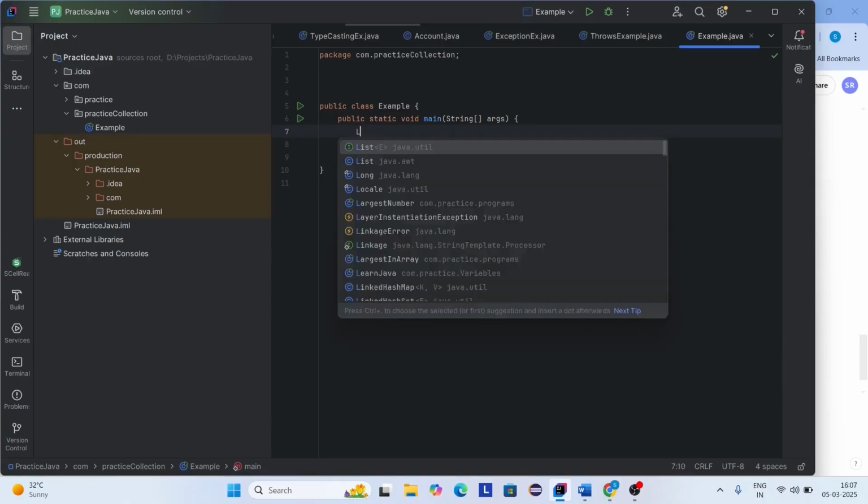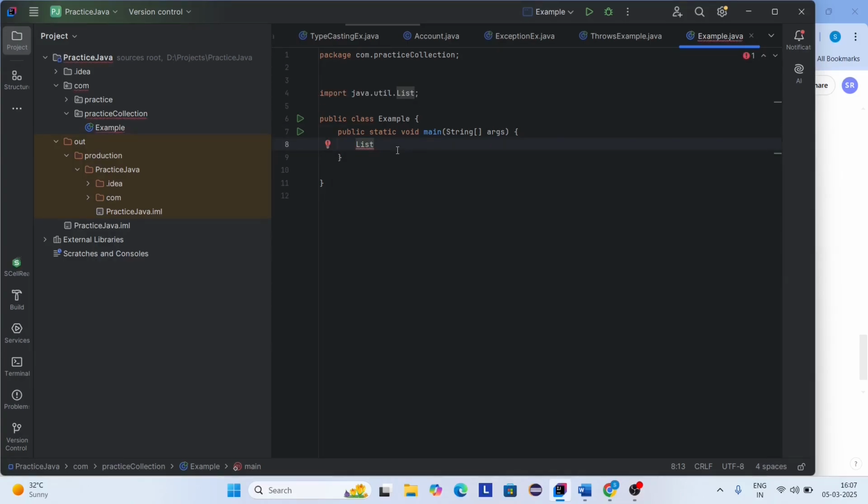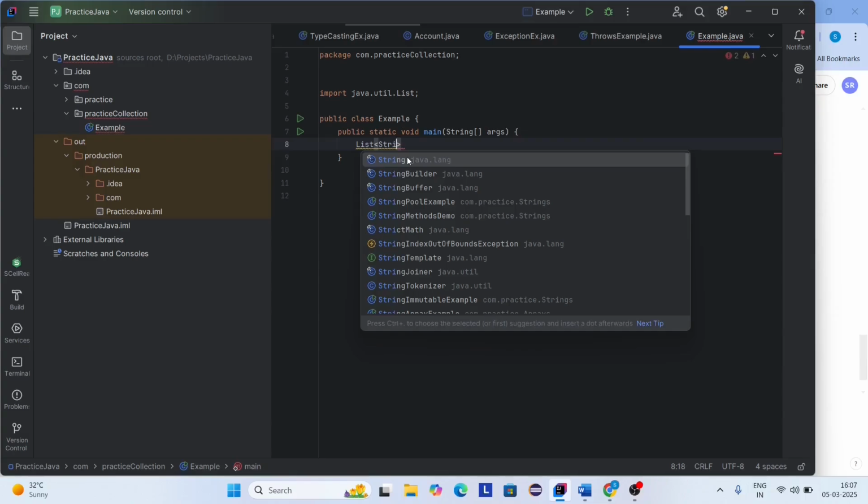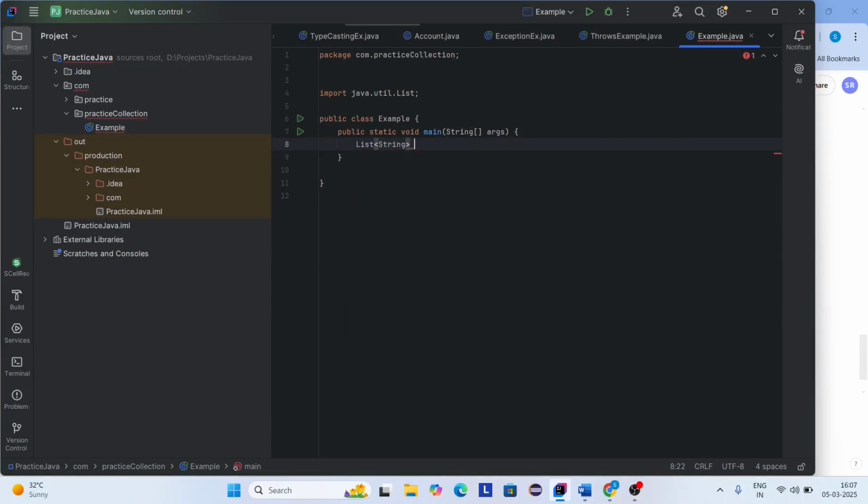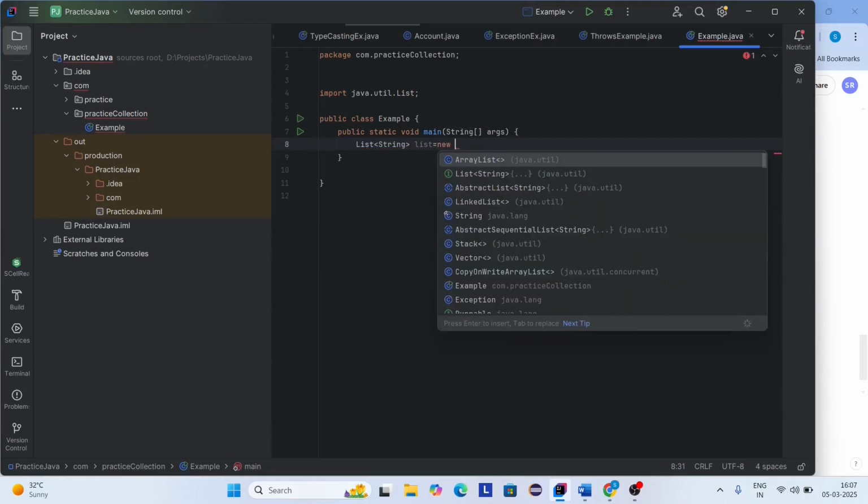Now I'm creating an object of list using ArrayList. I'm importing the java.util package. I'm passing the type as String, and this is List, ArrayList.